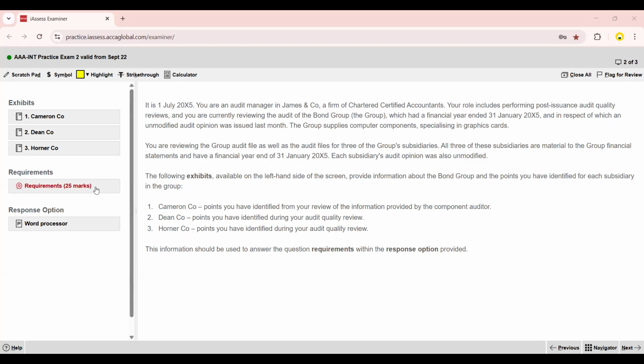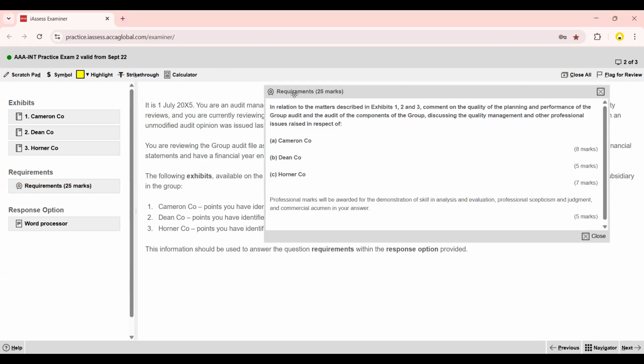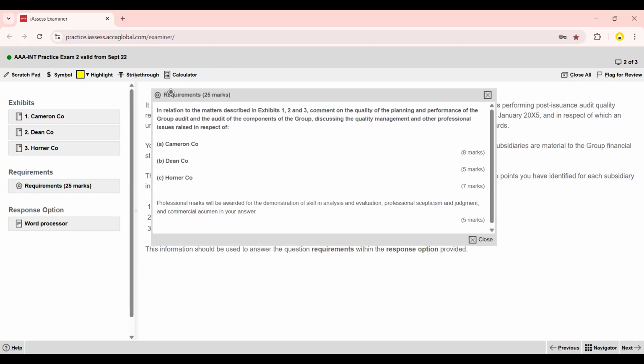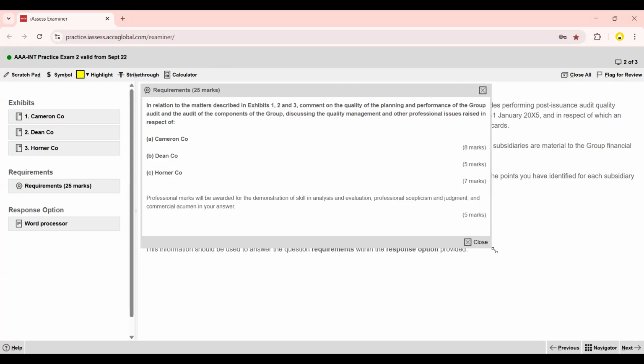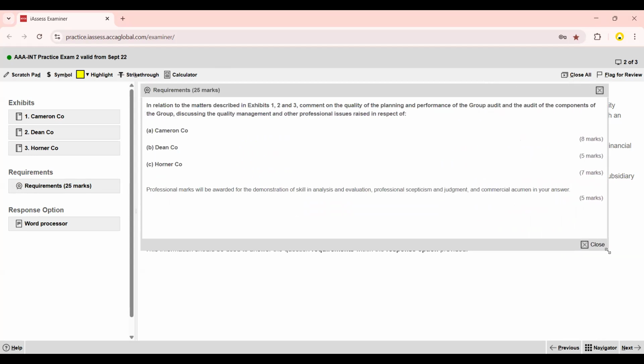Let's read the requirement first. So we all know question number 2 and question number 3 cover 25 marks each. Out of 25 marks, 5 marks are for the professional skills and the remaining 20 for the answer. In relation to the matters described in Exhibit 1, 2, and 3, comment on the quality of the planning and performance of the group audit.